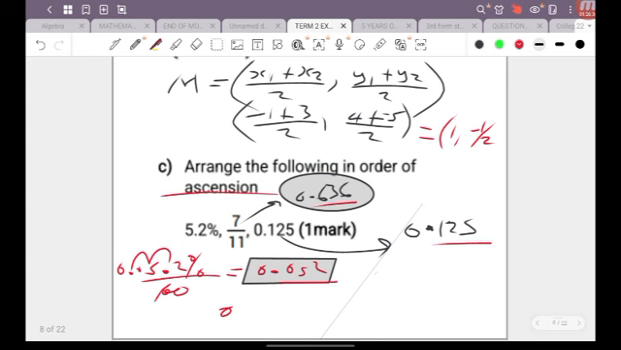That means 5.2% is the smallest value there. Then you want to look at 636 and 125. 125 is obviously smaller than 636, so therefore 0.125 would be the next smallest value here. And then obviously the last number there is going to be 636, so that means 7/11 is the largest number that is there. So the order of ascension is 5.2%, 0.125, and then 7/11 there.